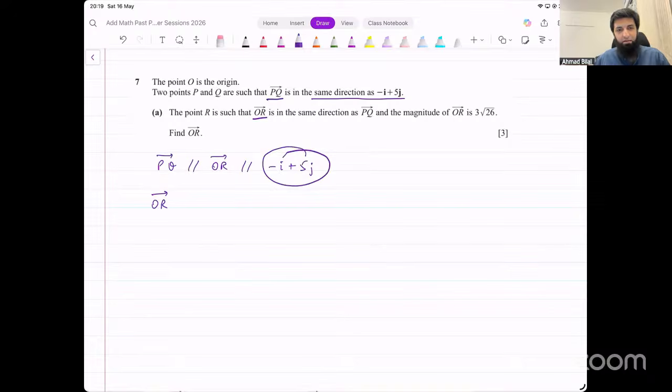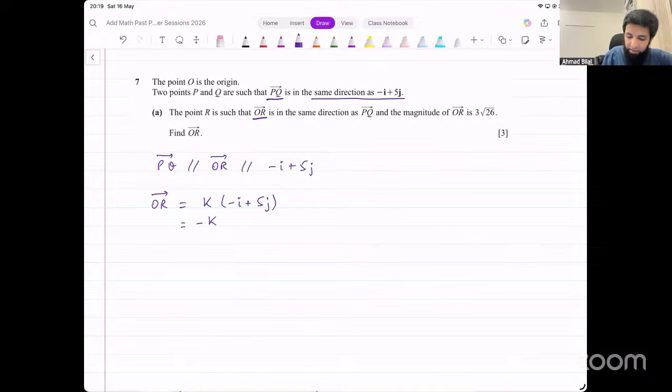If it's parallel, if it's in the same direction, it should be a multiple of this. That means k times something. So we can write OR vector as k into minus i plus 5j. Right, so that becomes minus ki plus 5kj. We can multiply this vector with some number, let's call that k or any other letter, doesn't matter. And that will become vector OR.